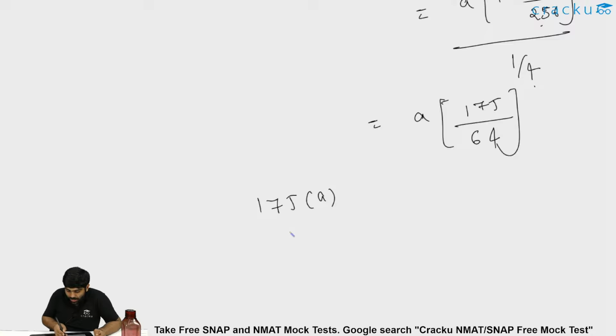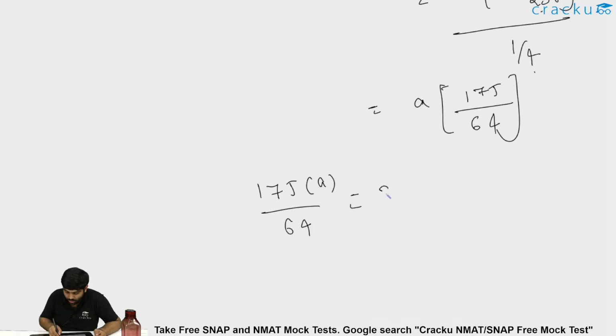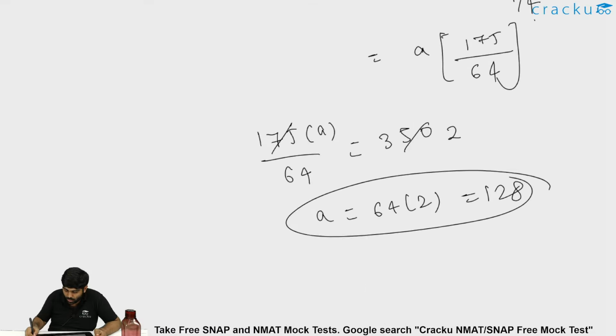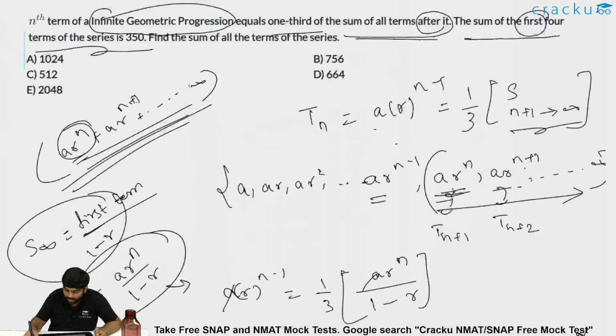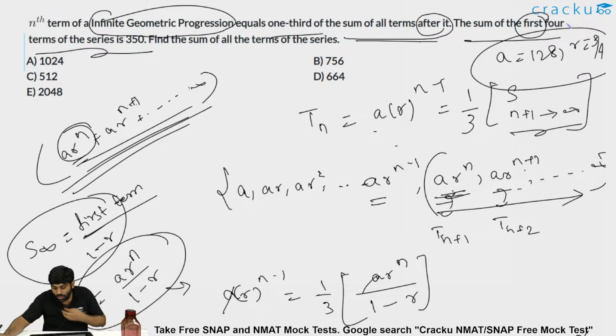This particular value is said to be equal to 350, since the 4-term summation is 350. But then what is a? 175 two times is 350. So a is 64 into 2, which is nothing but 128. The first term a is 128 and r is 3 by 4. This is what we are able to deduce.